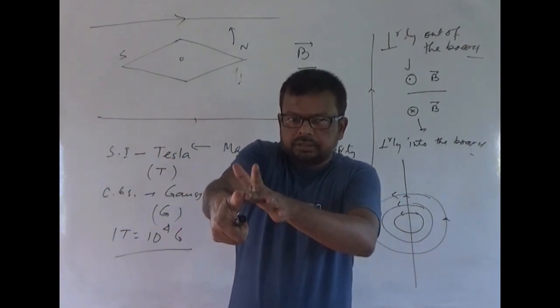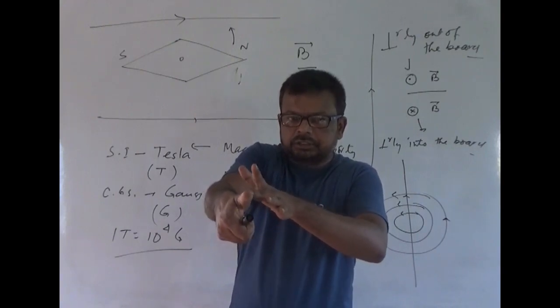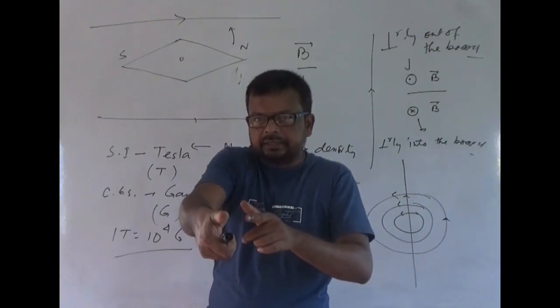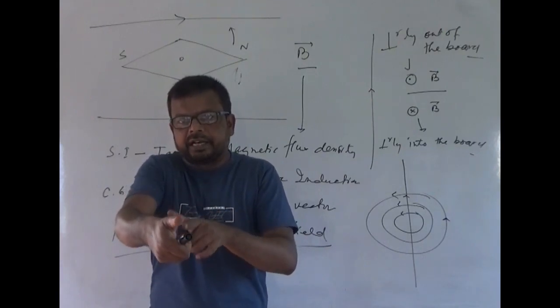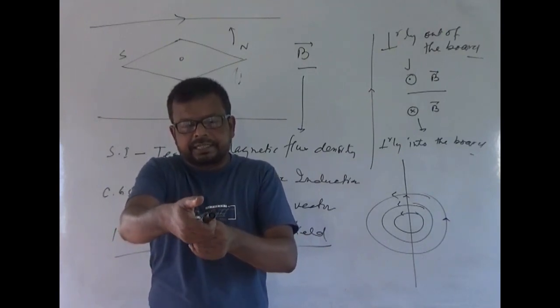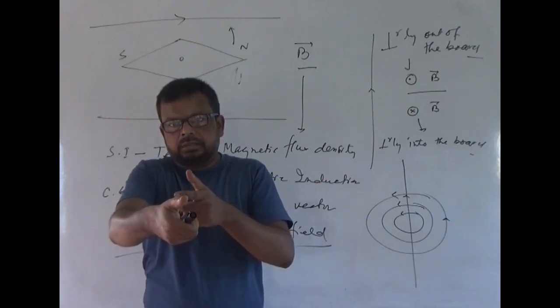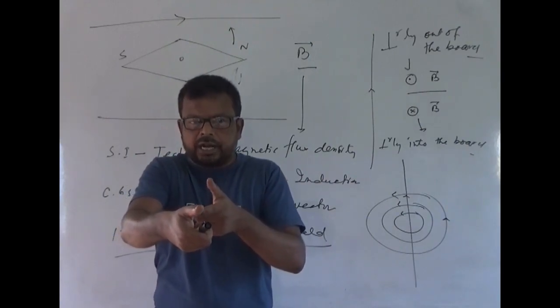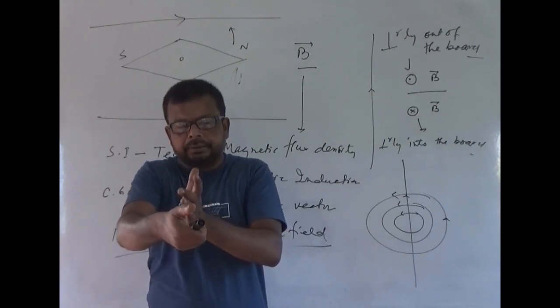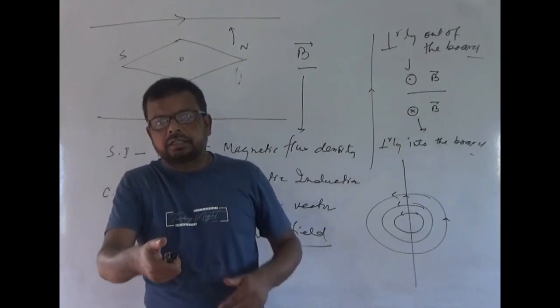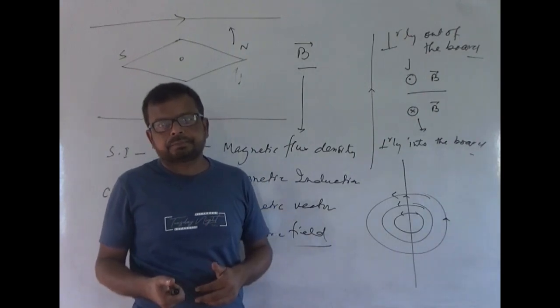This is the thumb, which gives the direction of the current. Then the direction of the encircling fingers, the curling fingers around the current carrying conductor, gives the direction of the magnetic field line.